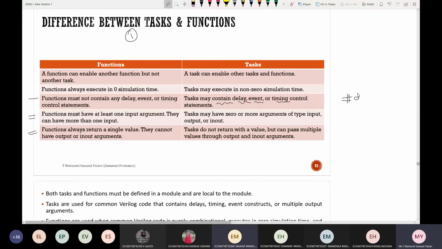As delay is allowed within a task, definitely it can't execute in 0 nanoseconds of time. Whereas a function must not contain any delays, event or timing control statements. As no delays are present, there is a chance of simulating it in 0 nanoseconds of time. So that's why I'm saying a task will have non-zero simulation time, meaning it will take some amount of time to show the result.